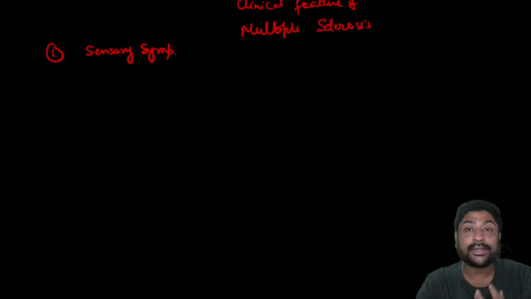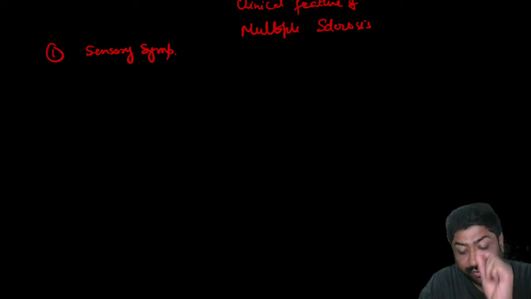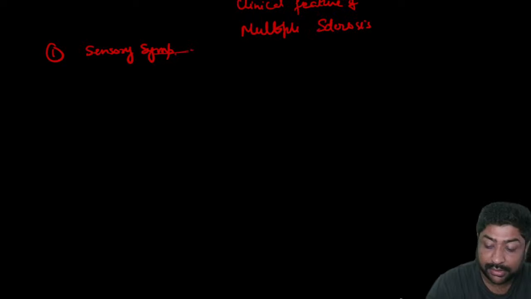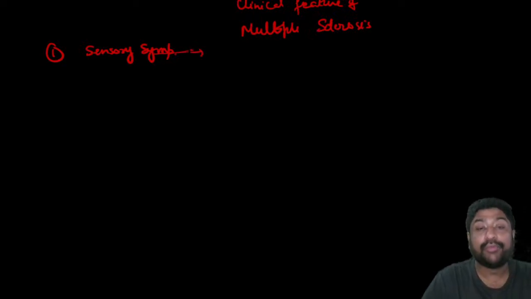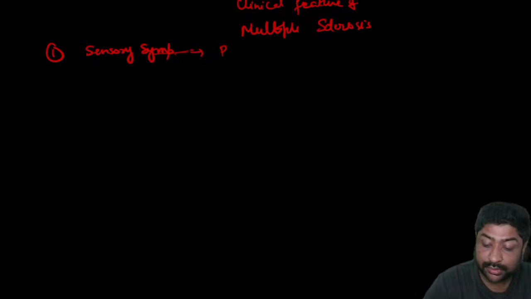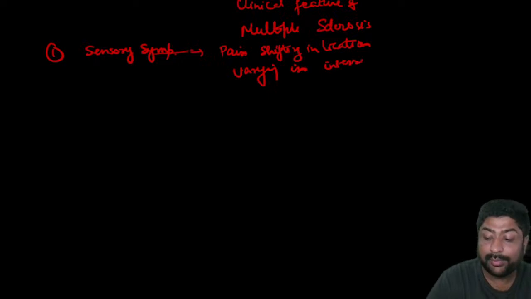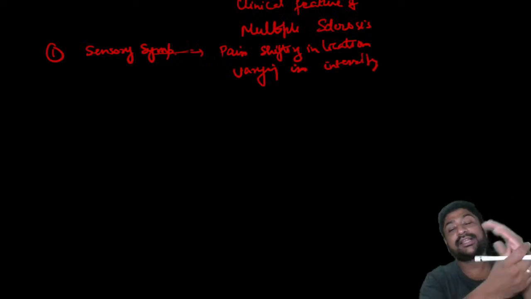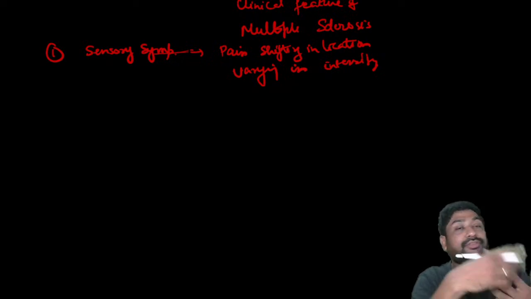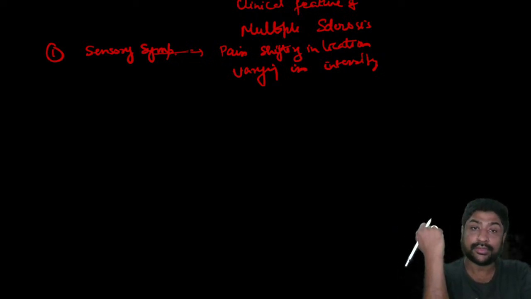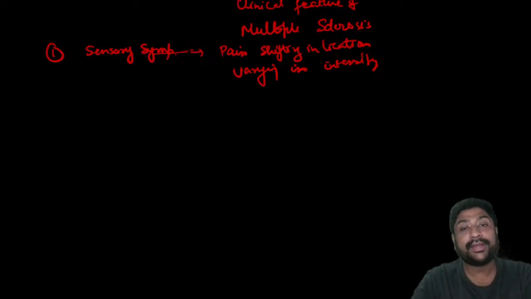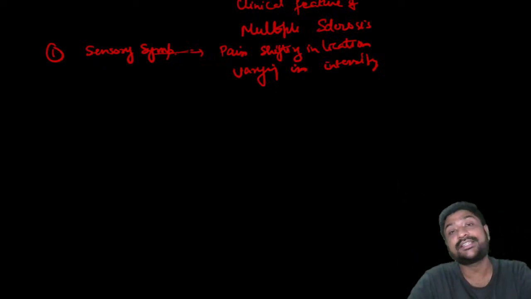Also, if a particular plaque is formed in the spinal cord, the patient will give a particular sensory level. A very characteristic sensory symptom is that the patient will tell about pain which keeps on shifting in location and varying in intensity. What do I mean by that? The patient will say that today I have pain here, and after 3 days the pain is not here, the pain is here. And the intensity of pain is also different.